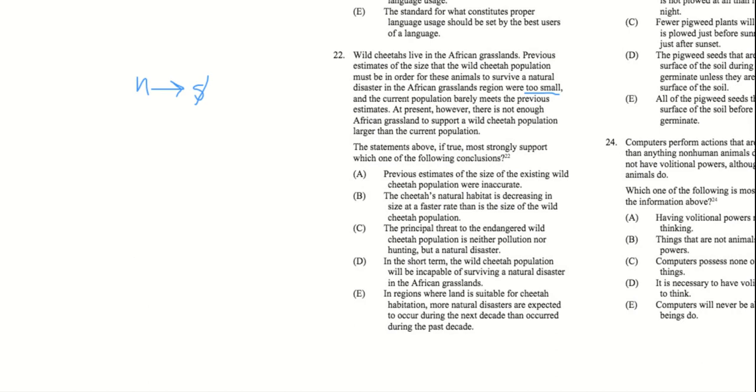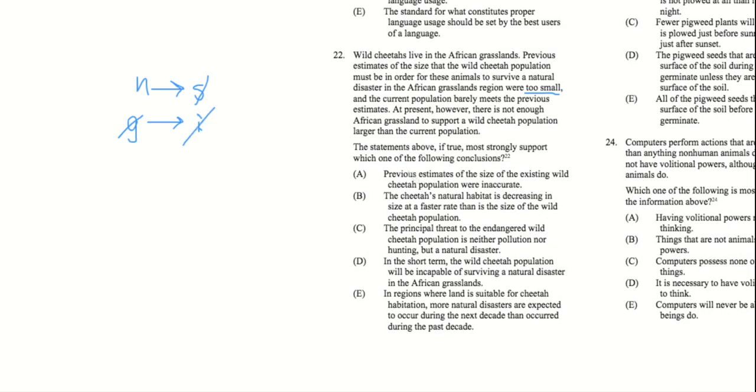Let's see. Next, at present, however, there is not enough grassland to support a wild cheetah population larger than the current population. So basically, if there's not enough grassland, then their population can't increase, right? Not enough grasslands, their population can't increase.